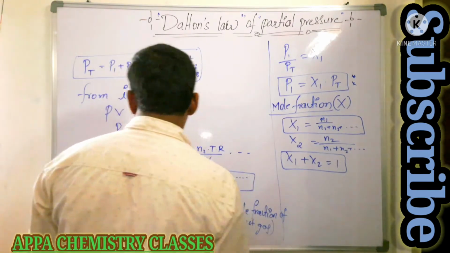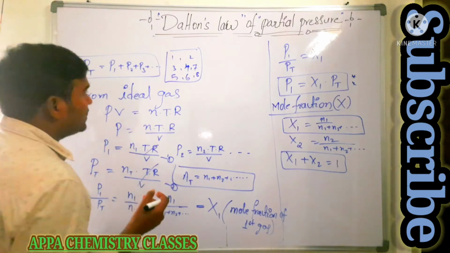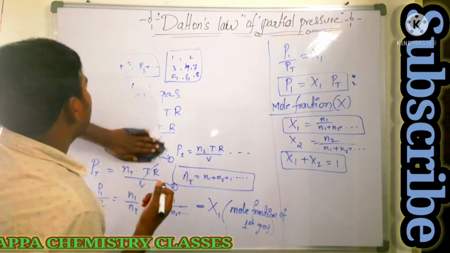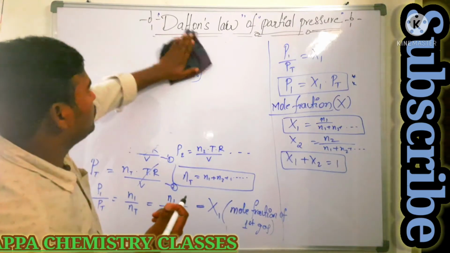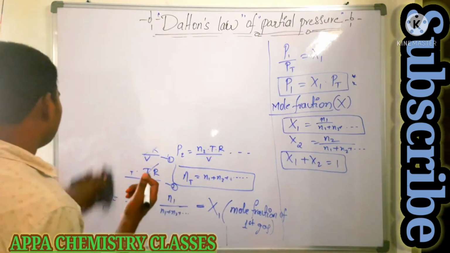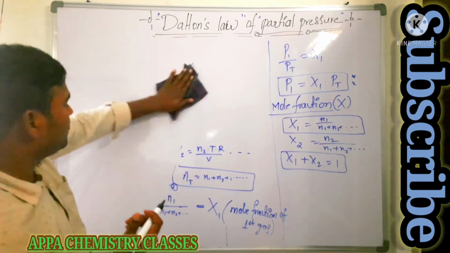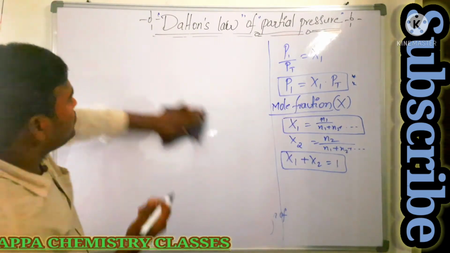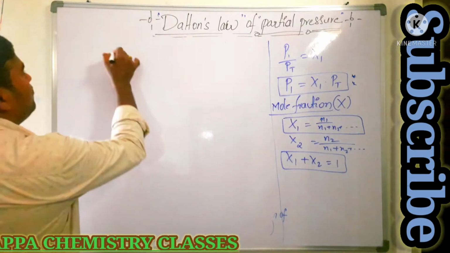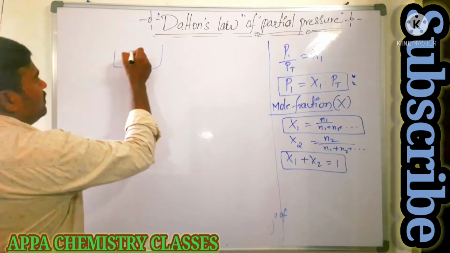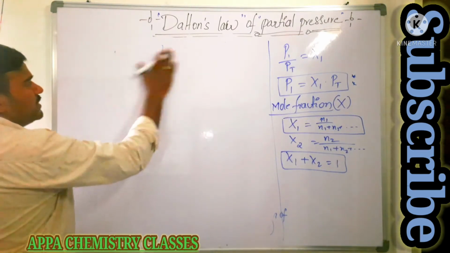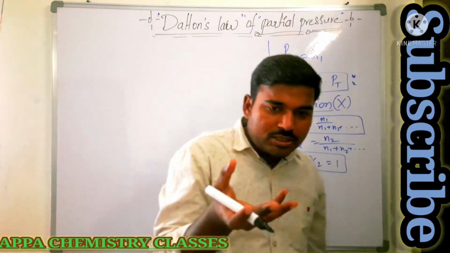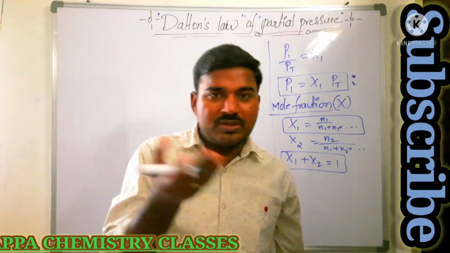Now we have one more term, that is aqueous tension. This is somewhat important, so related to this problem also I am going to explain. What is meant by aqueous tension? Aqueous tension is nothing but a pressure created in a particular way. Now we are going to see. Say for example, you are measuring the pressure at the surface of the water, whenever you are collecting the gas from the surface of the water.